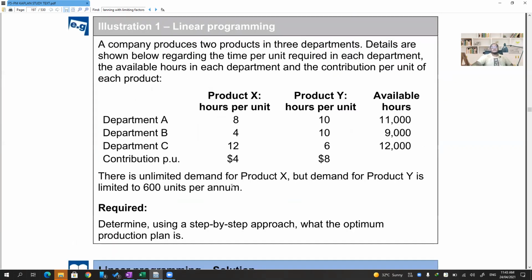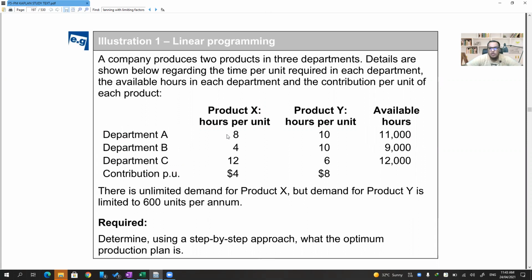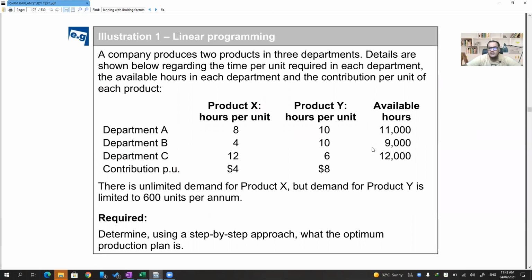Look at this particular situation. There are two products, product X and product Y. You have three departments, department A, department B, department C. Contribution per unit is given, $4 and $8. How many hours are required in each department is given. Maximum hours available in each department is given here. For department A, you have maximum 11,000 hours. Each unit of X will take 8 hours. Each unit of Y will take 10 hours.